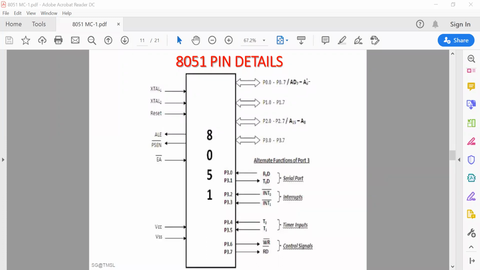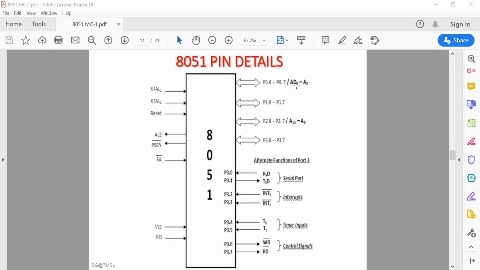Now first, in any operation, first the address is given, then data is transferred. Using a common bus for both reduces the number of pins. To identify if the bus is carrying address or data, we must look at the ALE signal, address latch enable signal.